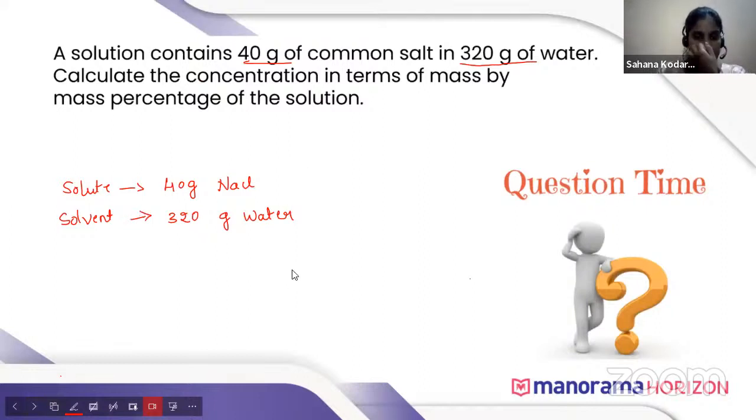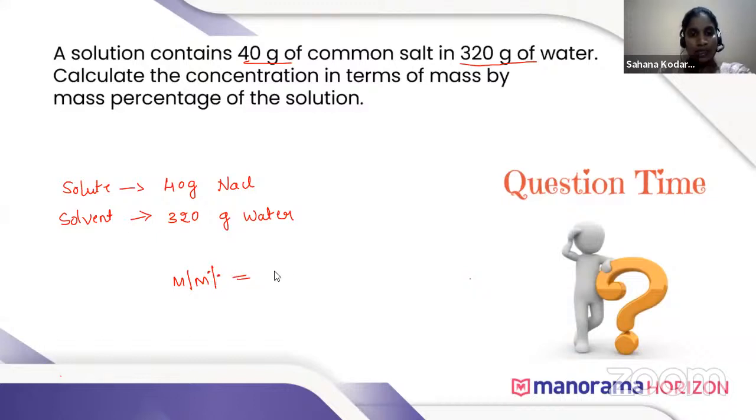So here, mass of the solute is given and mass of the solvent is given. Therefore, mass percentage is equal to... mass of the solute is 40 gram.